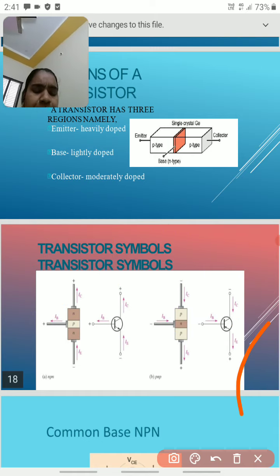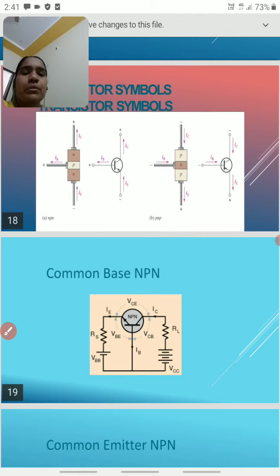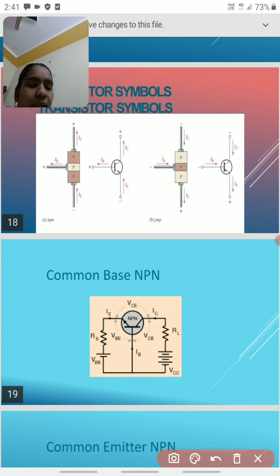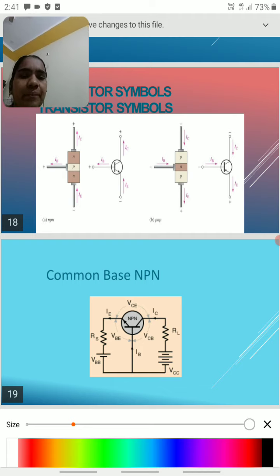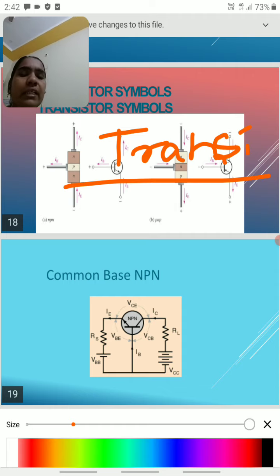Okay, next one is the common base transistor. Here I want to give some information about this transistor. Transistors are classified into three categories.